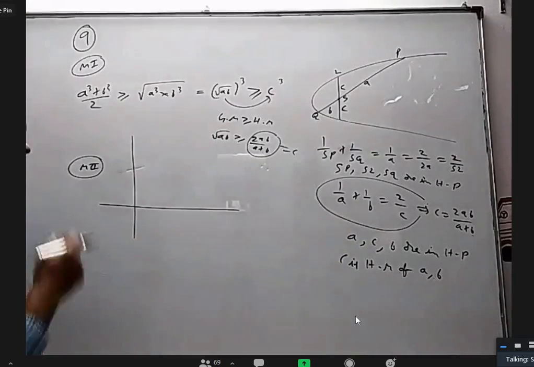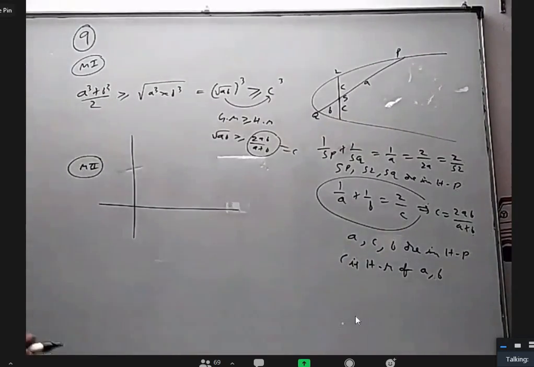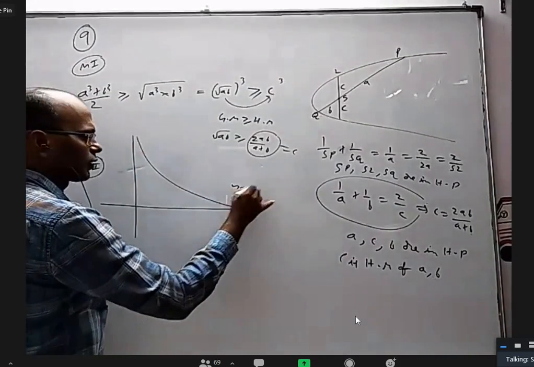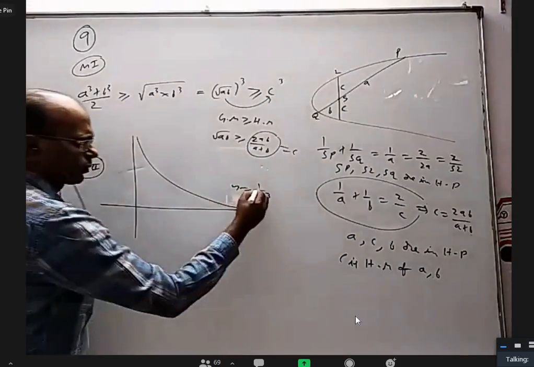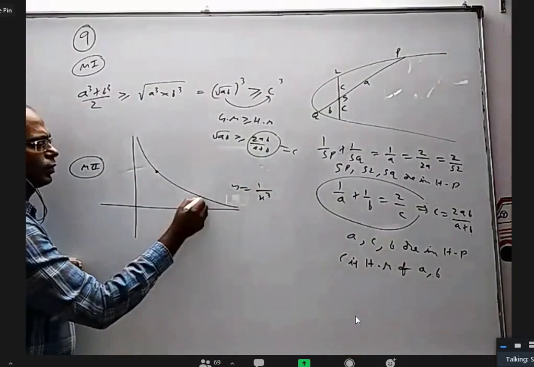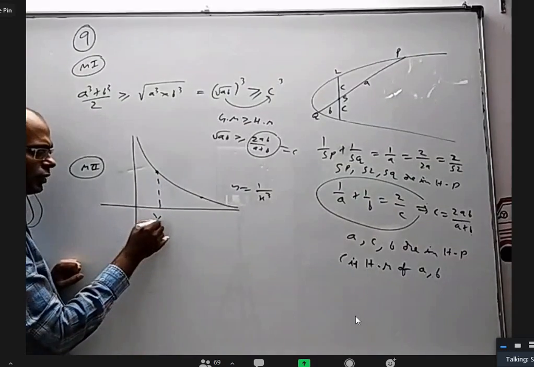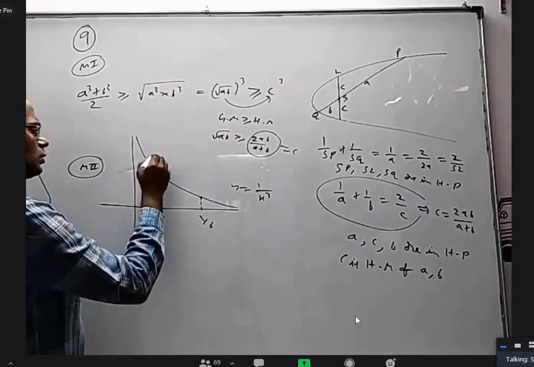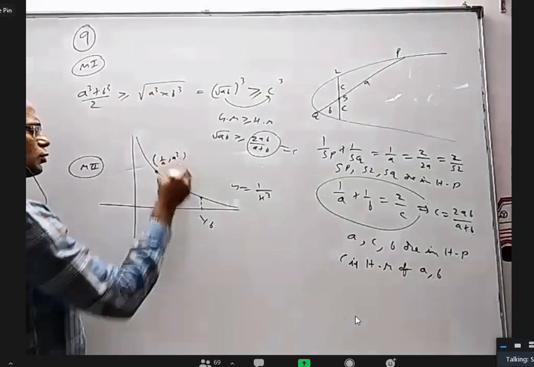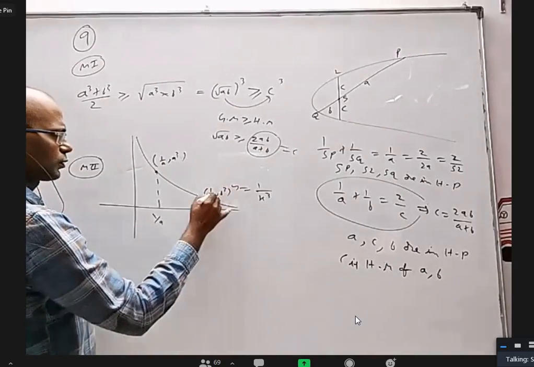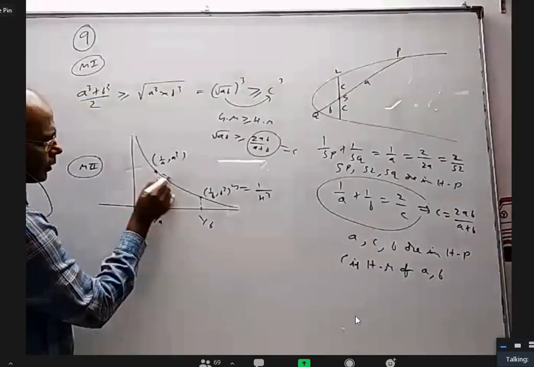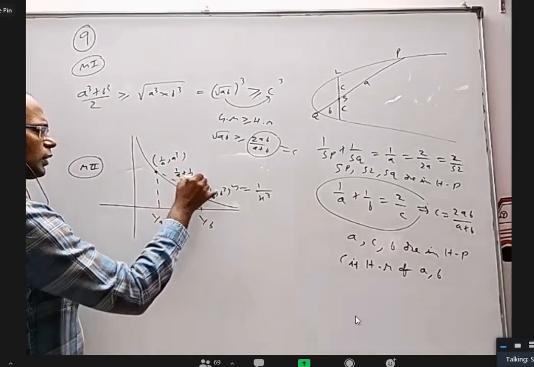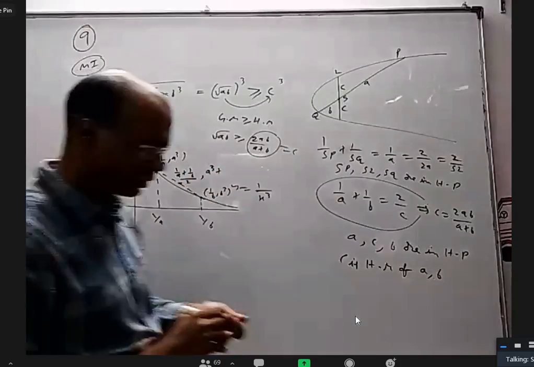1 by A plus 1 by B, right? Let me draw one graph. This is the graph of y equal to 1 by x cube. Let me take 2 points here. I want to take the x coordinate here as 1 by a and here 1 by b. Then this is (1 by a, a cube) and this is (1 by b, b cube). Their midpoint has x coordinate (1 by a plus 1 by b) by 2.